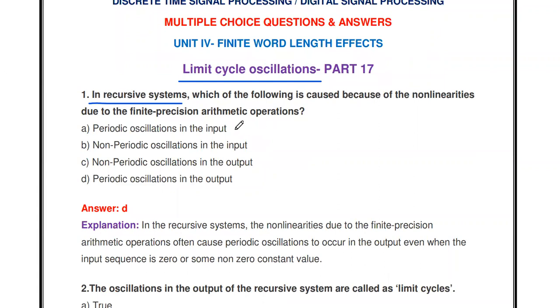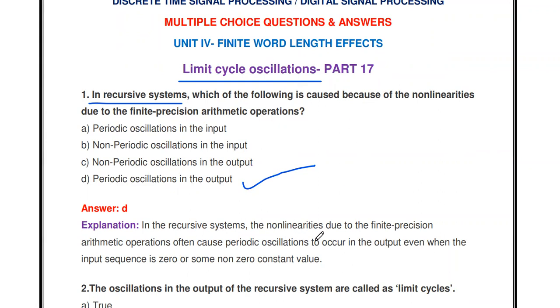Periodic oscillations in the input, non-periodic oscillations in the input, non-periodic oscillations in the output, or periodic oscillations in the output? Due to the non-linearity of the finite precision arithmetic operation, we will get periodic oscillations in the output. Those periodic oscillations we call limit cycle oscillations.